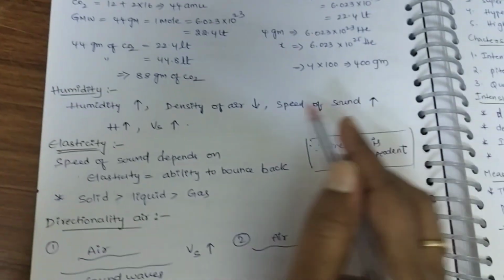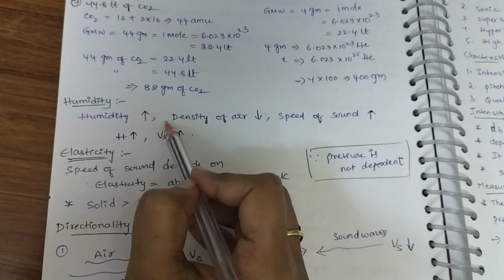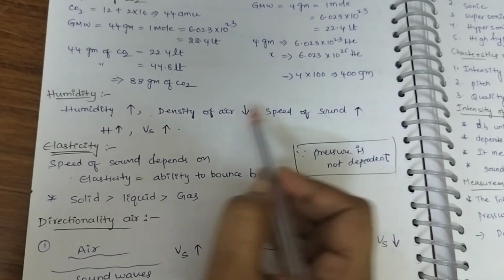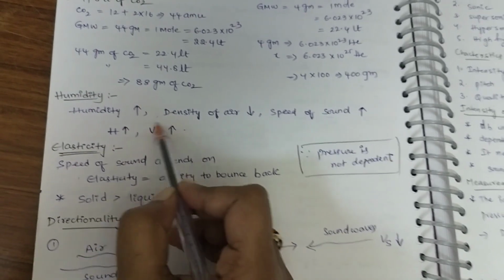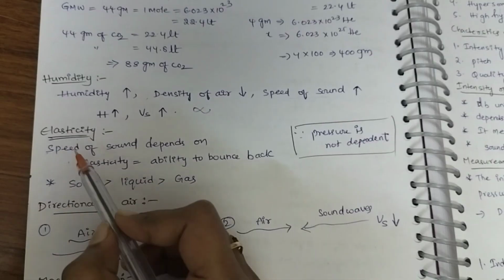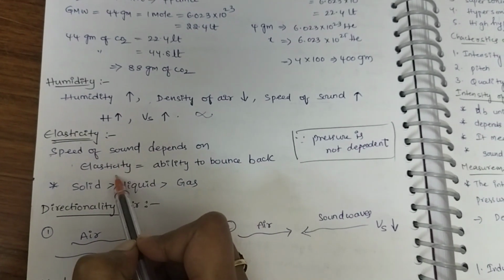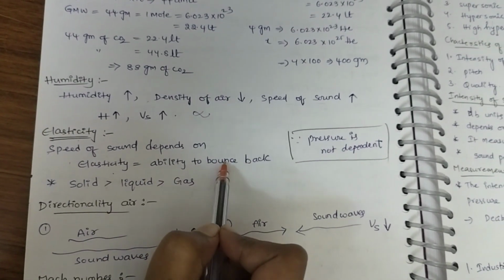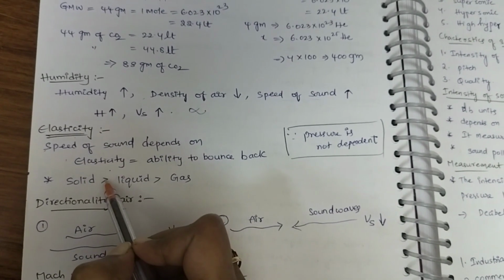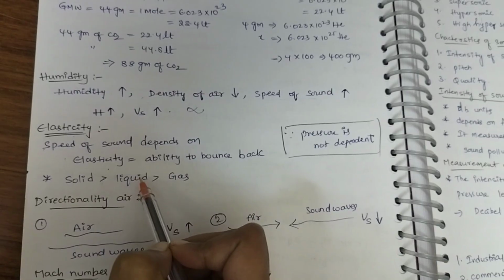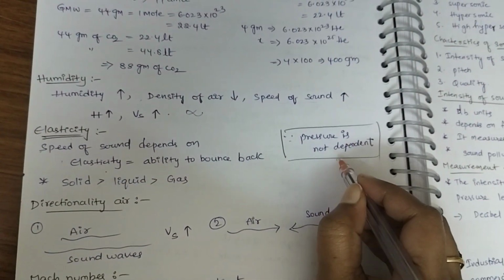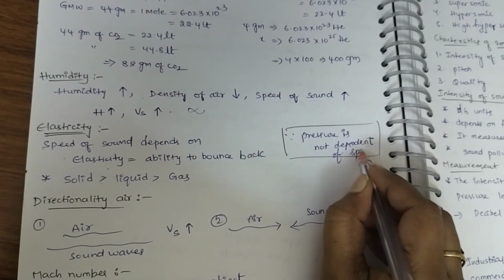And next, humidity. If humidity increases, density of the air decreases, whereas speed of the sound increases. So if humidity increases, speed of the sound also increases, which means directly proportional. When it comes to elasticity, speed of sound depends on elasticity. Elasticity is the ability to bounce back to its original position. Okay, so elasticity is more in solids compared to liquids and gases. Pressure does not affect the speed of sound.